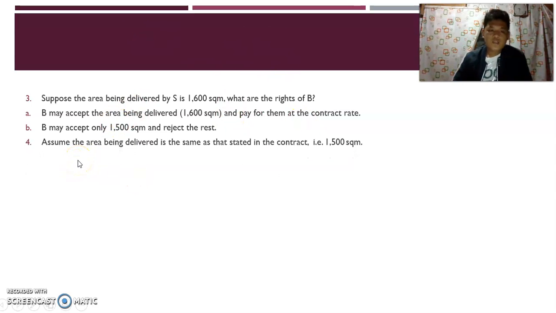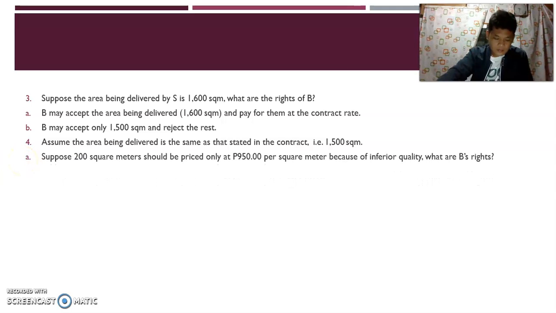Number 4, assume the area being delivered is the same as that stated in the contract. So that is 1,500 square meter. So dito naman class sa number 4 na instance natin, so what if nakalagay sa kontrata nila, diba, is 1,500 square meter. So 1,500 square meter din naman yung delivered S. But suppose yung 200 square meter doon sa 1,500 should be priced only at 950 square meter. It's because of inferior quality. So what are the rights of B?